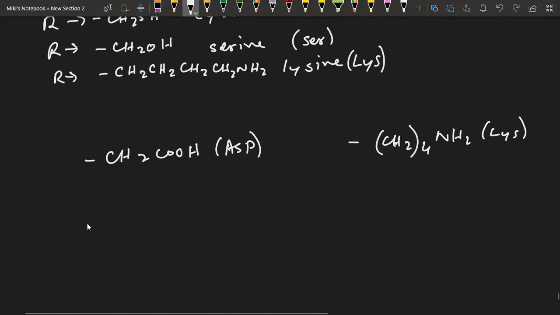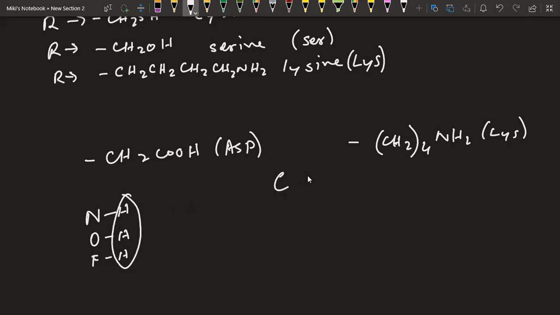For example, either nitrogen will have a hydrogen, or oxygen will have a hydrogen, or fluorine will have a hydrogen. Hydrogens on carbon are not going to participate in hydrogen bond. Only the hydrogen bonded with nitrogen, oxygen, or fluorine are going to participate. So that means this is the molecule, and we have carboxylic acid and NH2. They are going to form additional hydrogen bonds between them.